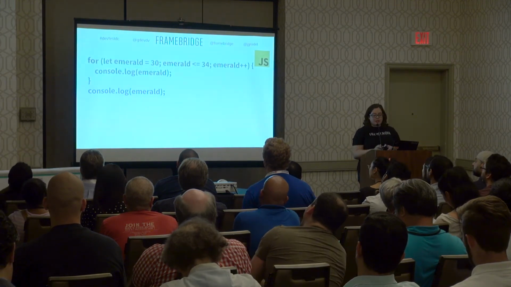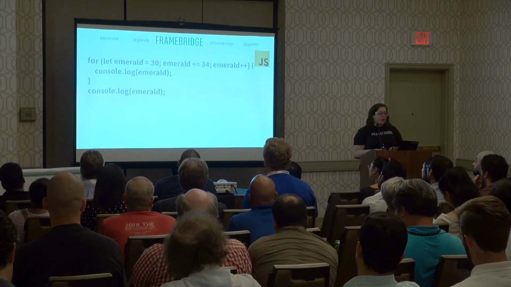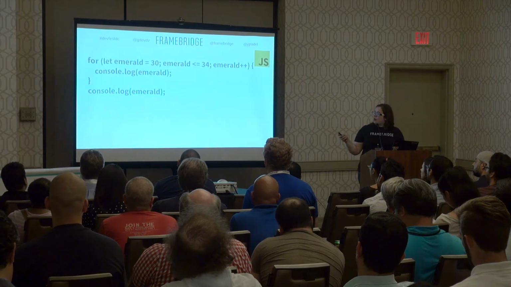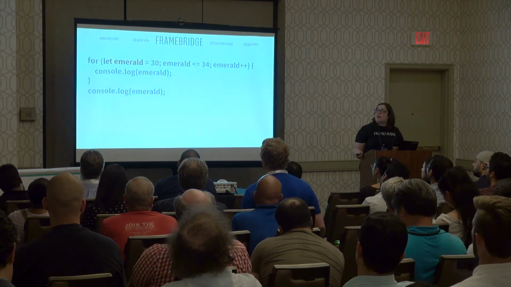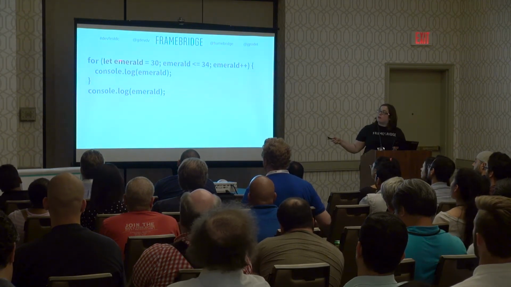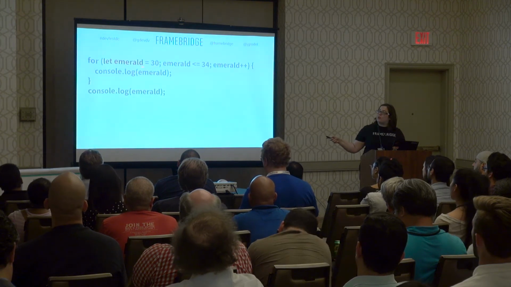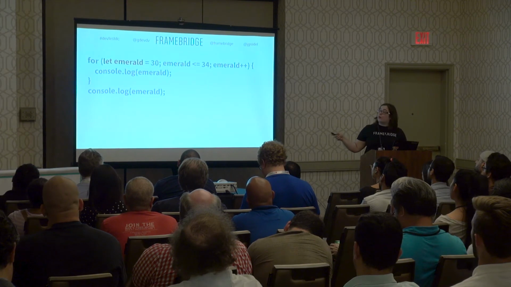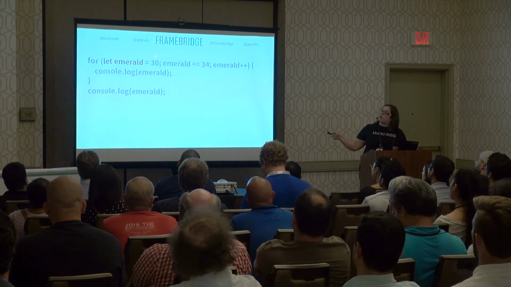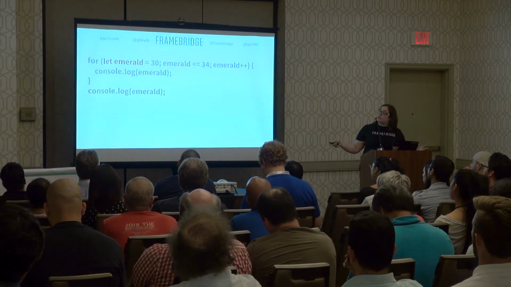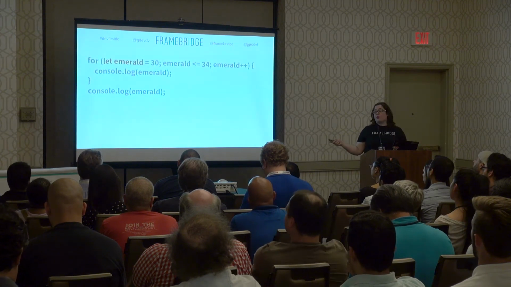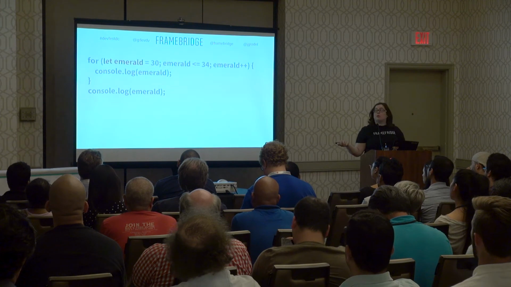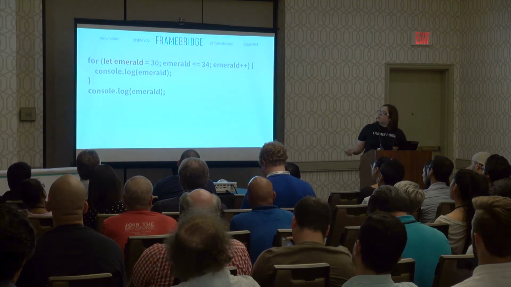This becomes especially useful to us in loops. So here I am setting up a for loop with let emerald equal 30. So this is my iterator that I am initializing when we start this loop. Then I have my comparison that decides whether or not I'm going to go through this loop. So I'm going to compare emerald against 34. And if it is smaller than or equal to 34, I will go into my loop. Each time I go through the loop, at the end, I will increment emerald. So it'll go from 30 to 31.